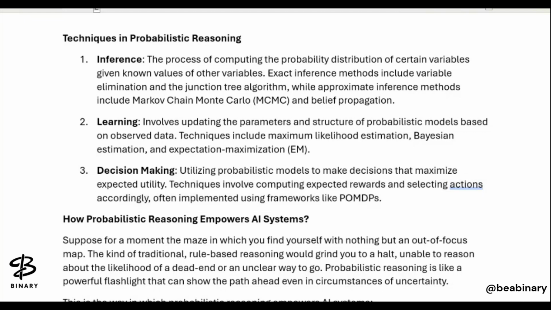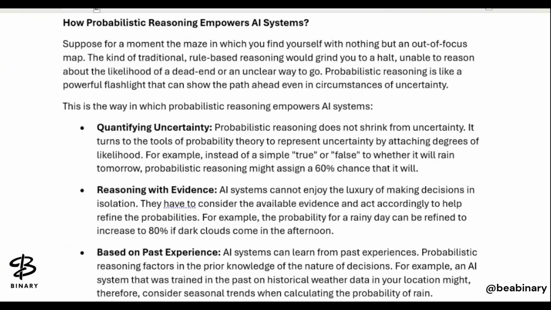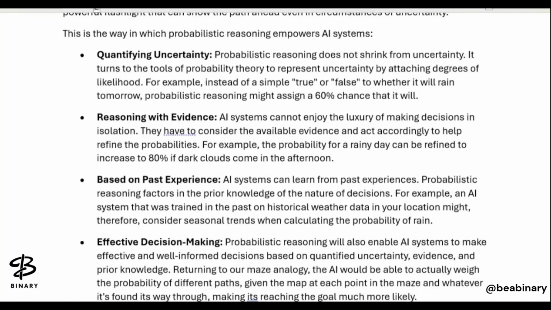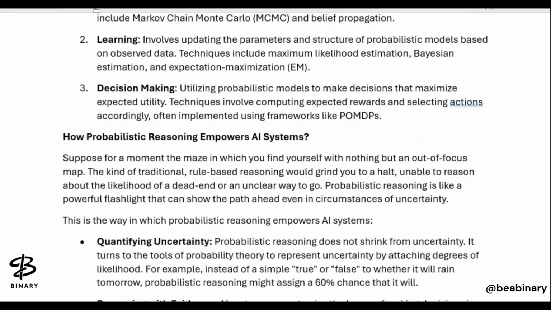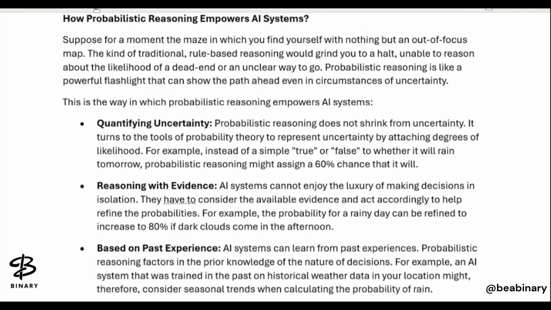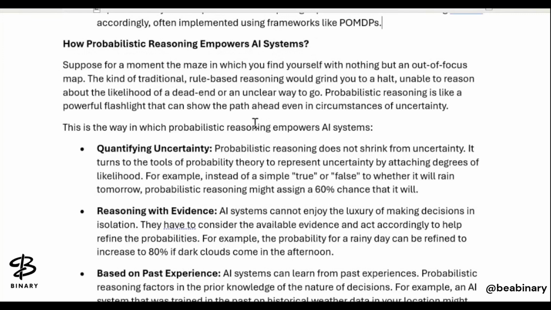So here we are talking about how probabilistic reasoning empowers the AI system. We have talked about how it quantifies uncertainty, reasons with evidence, and builds on past experience, so it can lead to effective decision making. So how does probabilistic reasoning empower the AI system? कैसे help करता है AI system को more effective way में work करने के लिए probabilistic reasoning.